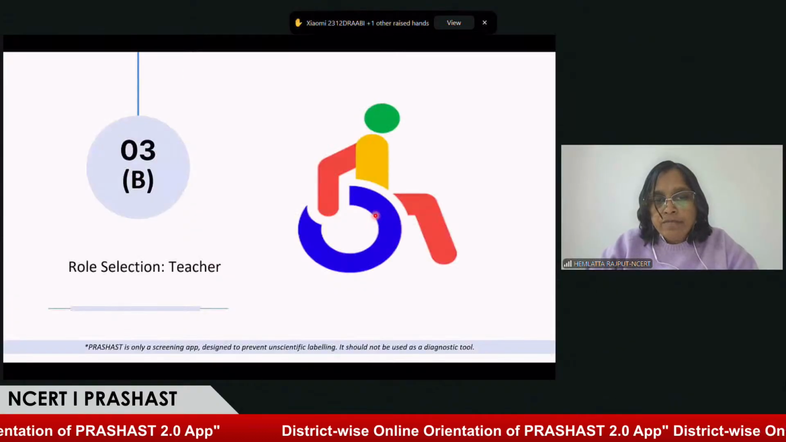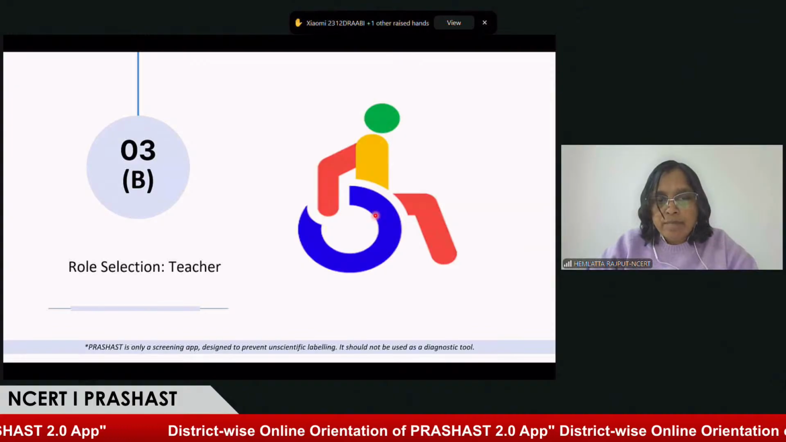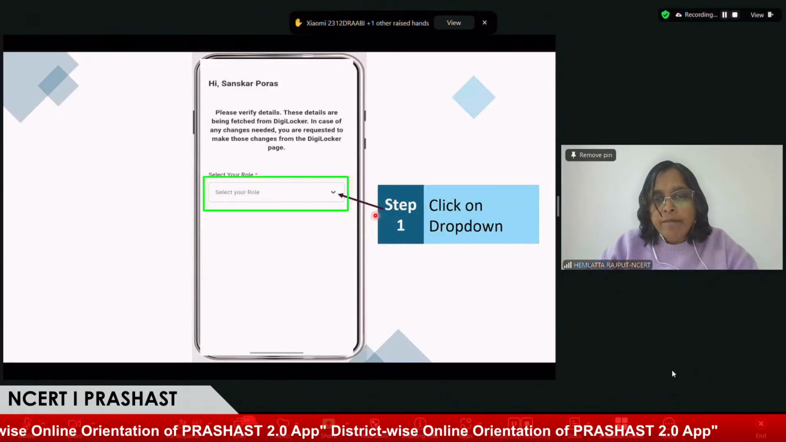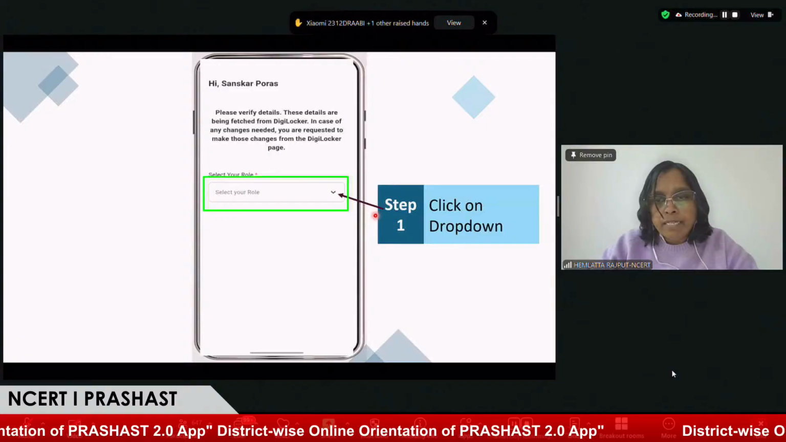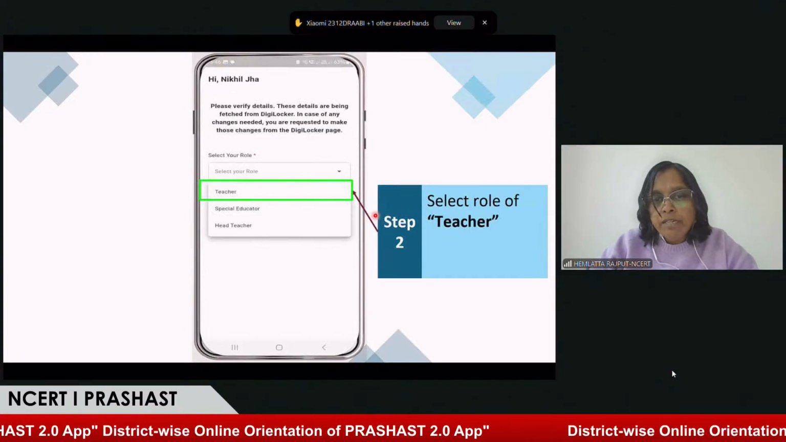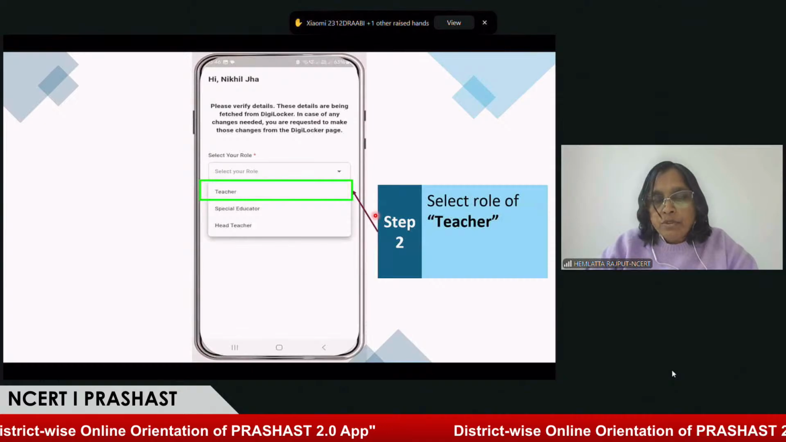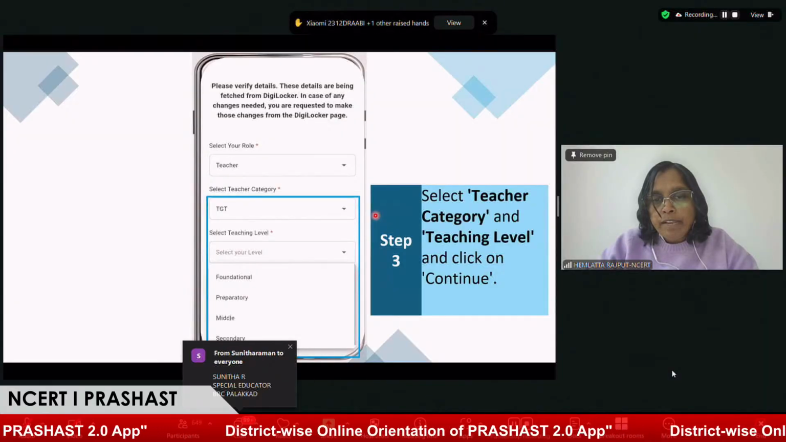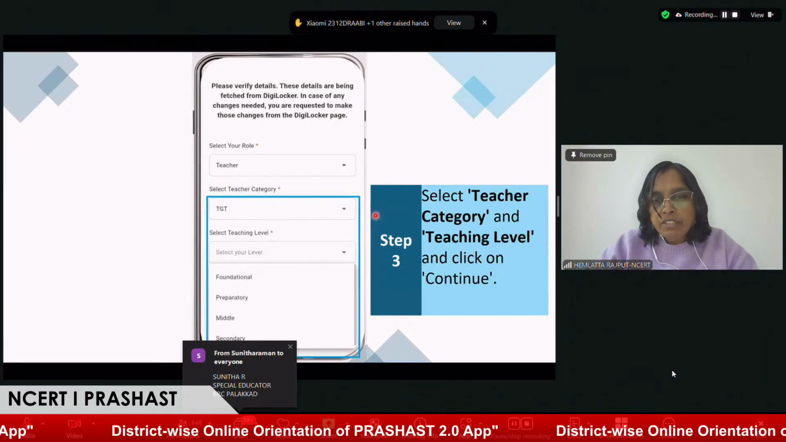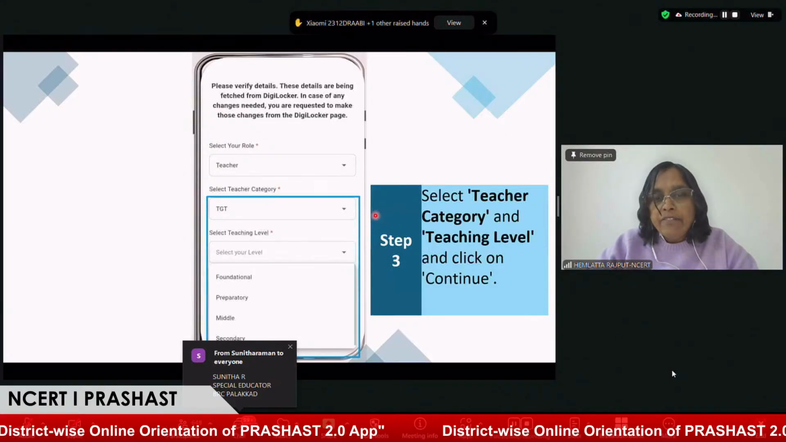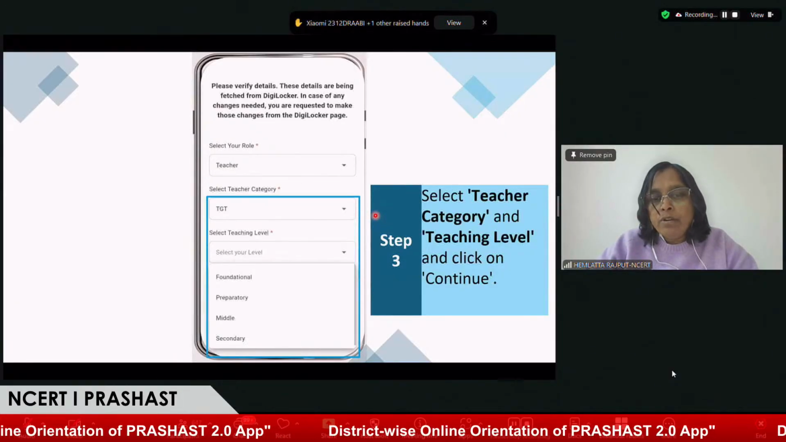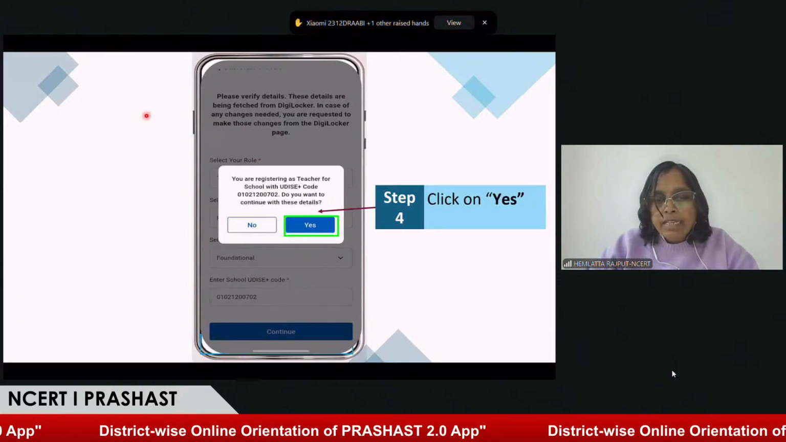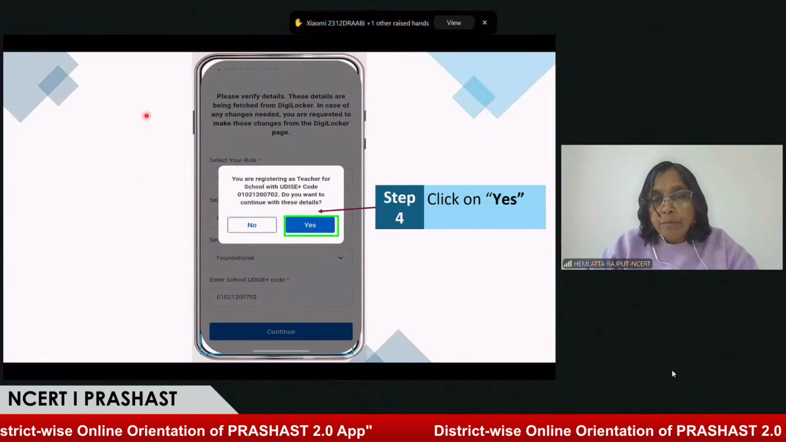Let's see the role selection for the teacher. How can we do it for the teacher? Same thing. You have to register yourself with your Aadhaar number and you get this profile page where you have to click on this button, and then you can see the options available: teacher, special educator, head teacher. You have to select teacher. I'll click on teacher, and you see that my profile is available. I need to fill this. If I am a TGT teacher or PGT teacher, I need to select that. And if I am teaching in foundational, preparatory, middle or secondary, accordingly I have to select the option and submit that.